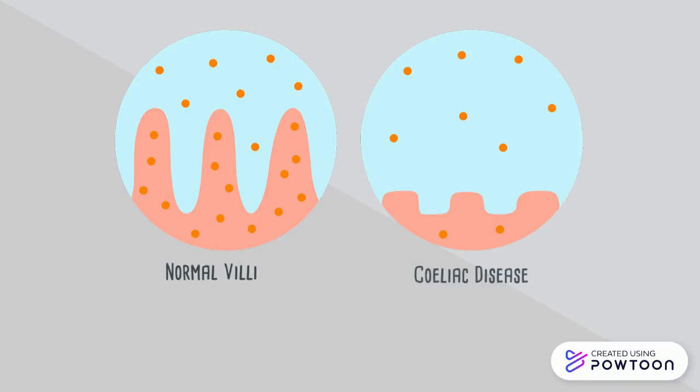Here, villi, which are small finger-like structures that help to absorb nutrients from food, are damaged because these specialized white blood cells produce chemicals that inflame and flatten them. This leads to a significant reduction in the surface area available for the absorption of nutrients from food.